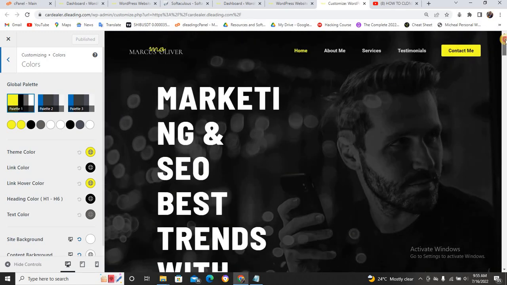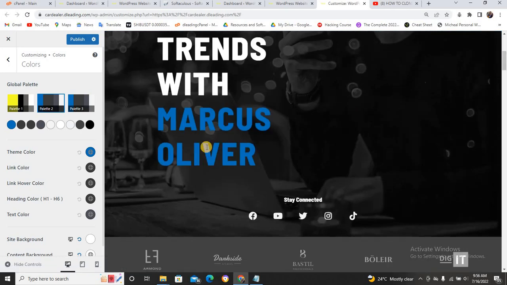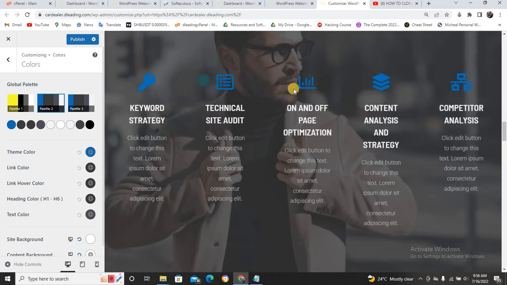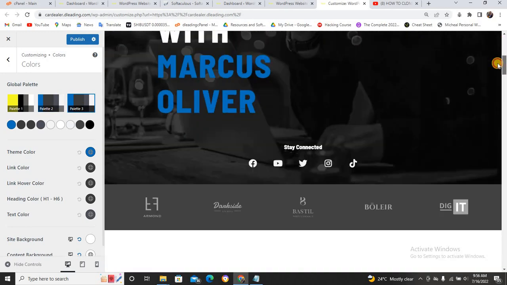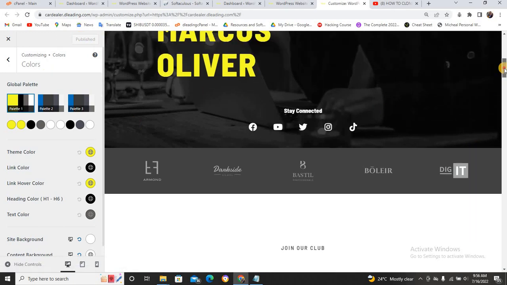Can you see it? Now you can decide to change it to blue and black. Now if you change it, can you see it? All these things change to blue. If you scroll down, you're going to see everything change to blue. So can you see all these things change to blue? Now you can also decide to do it the other way around. And if maybe you don't like any of the colors, you can come here and edit the color, or come here to edit the color. But to me, I'll be using the default one, which is publish. So that is just what I want to show you about this.